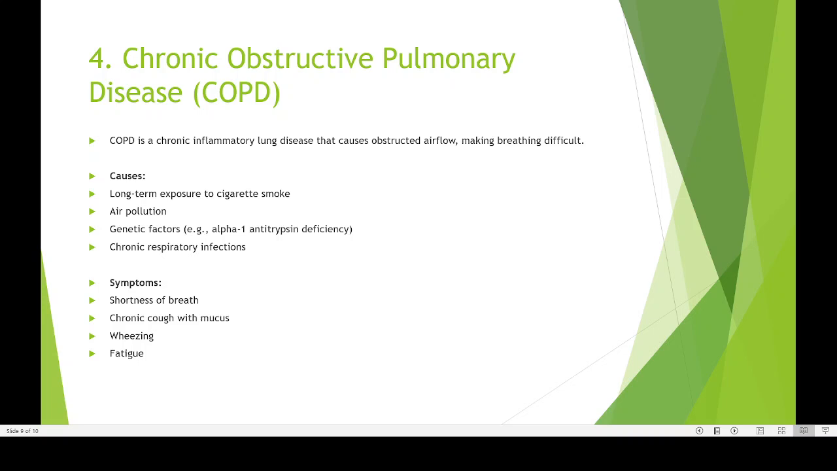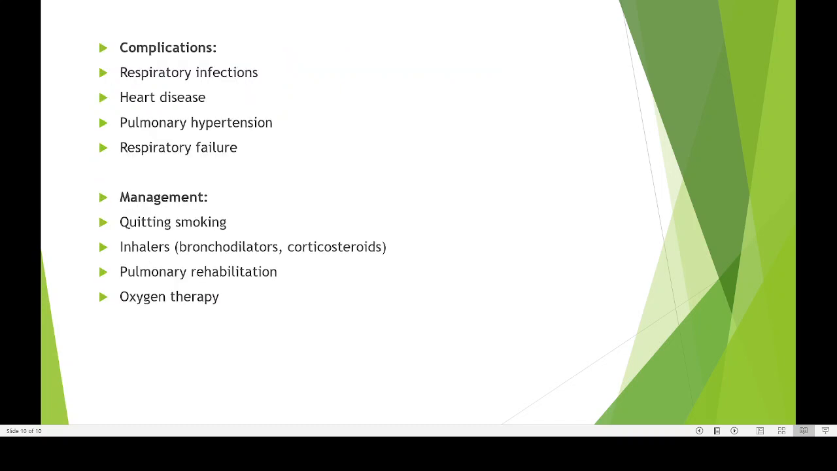The lungs are damaged. So shortness of breath, chronic cough with mucus, then there will be wheezing, fatigue, etc. The person may feel very tired. Then what are the complications of COPD? One is respiratory infection. Frequent respiratory infection, heart disease can develop, pulmonary hypertension can develop, respiratory failure can develop. So COPD is a very dangerous disease. Sometimes it results in severe damage to the lungs.